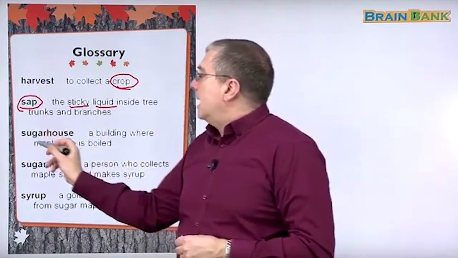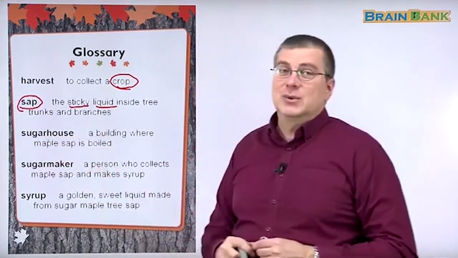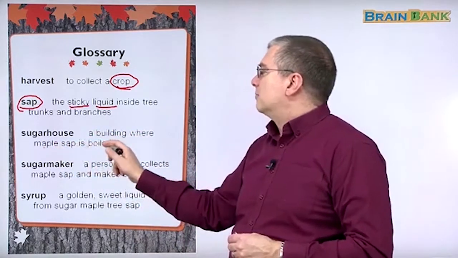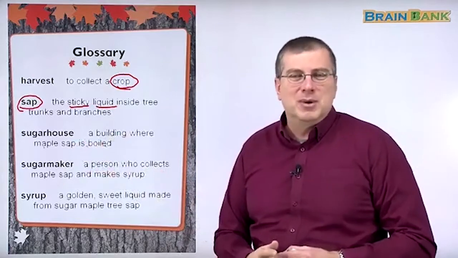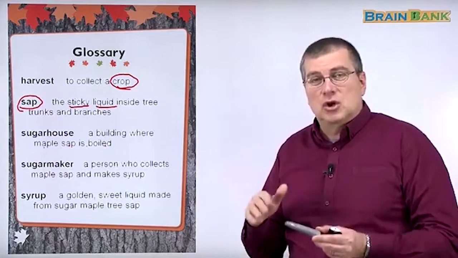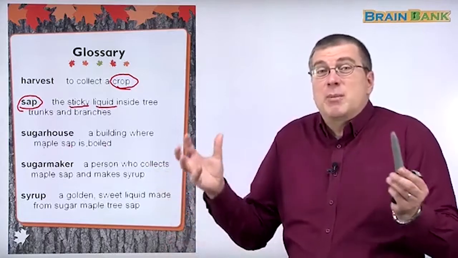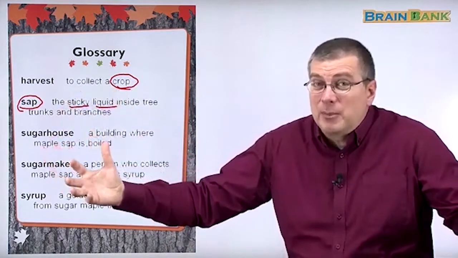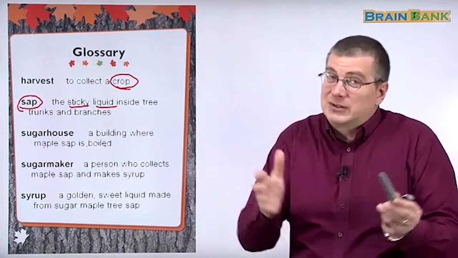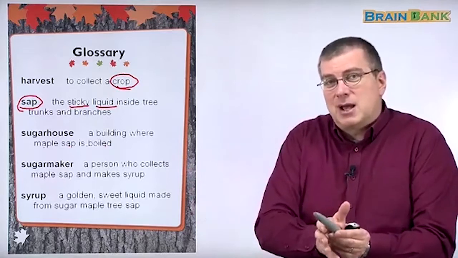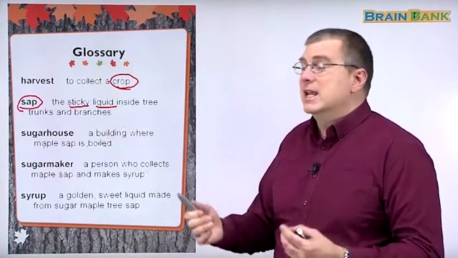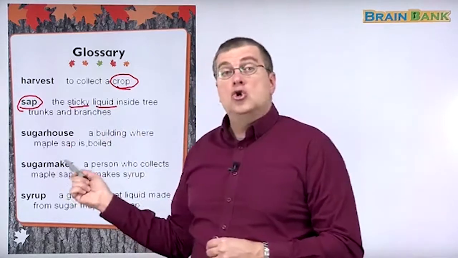Okay? A sugar house. Sounds sweet, sounds great. But remember, sugar house is just a building where maple sap is boiled. It's like a factory, but it's just a special factory for maple, sugar maple sap. They take the sap, and remember, it takes a lot of sap to make just a little bit of syrup. So they have to boil it down. It takes a long time, but when they boil it down, they have a little bit of syrup left. And they do that where? In the sugar house.